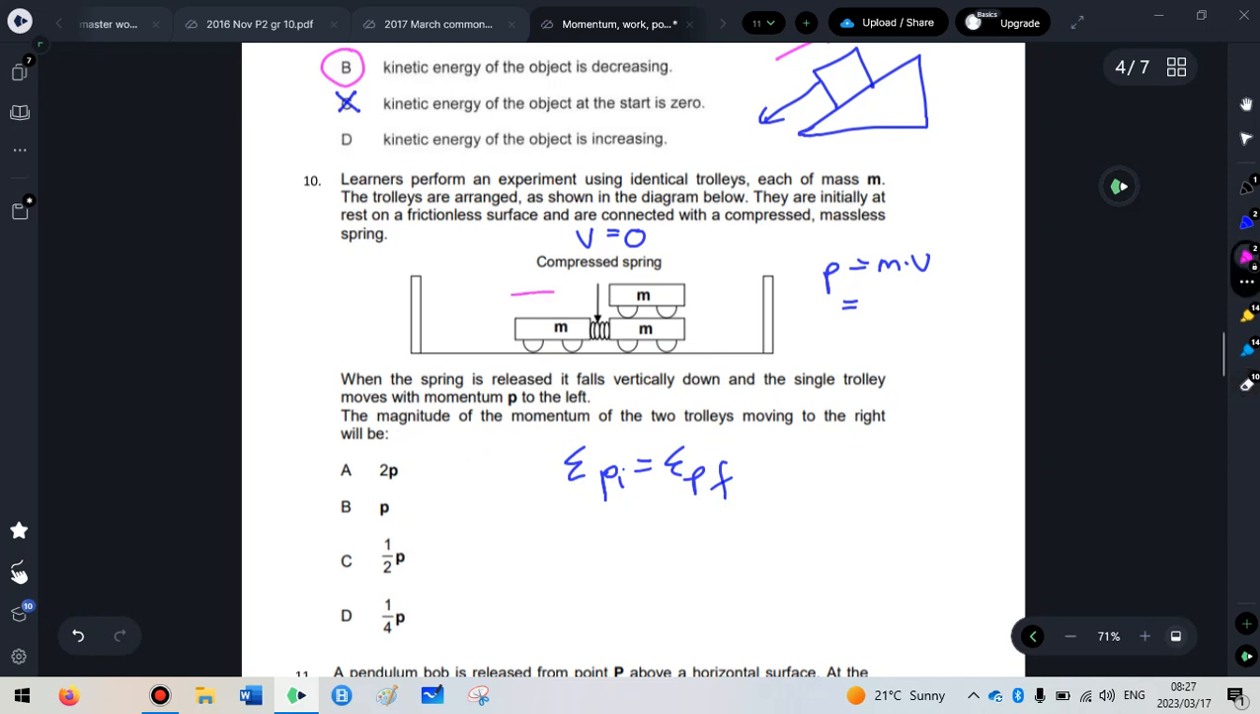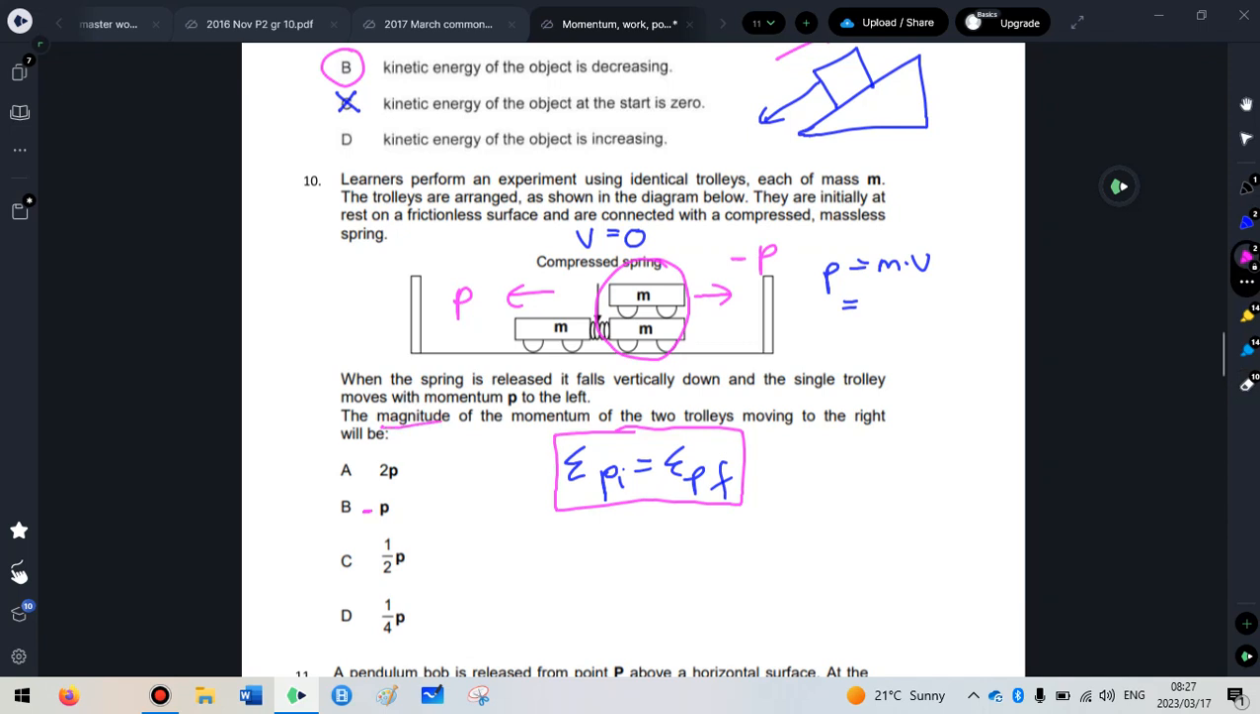So it says that the momentum of trolley m will just be p, and then they're asking what is the momentum for the two trolleys together. Now you would think it's 2p because it's two masses, but the law of conservation of momentum says that the momentum before the crash is equal to the momentum after the crash. And if the momentum of m is p, then the momentum of the 2m also needs to be p, but just negative p. Okay, but it does say magnitude, that's why there's no minus in front here.